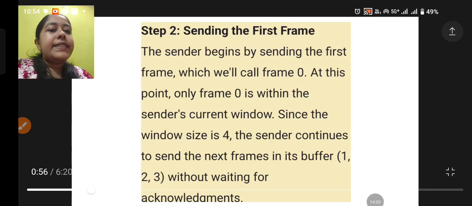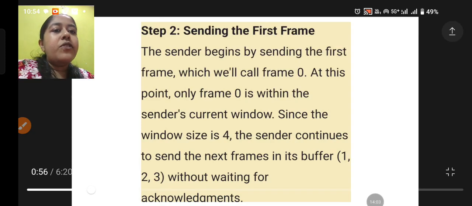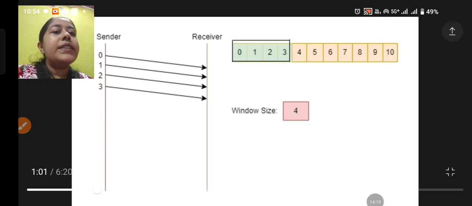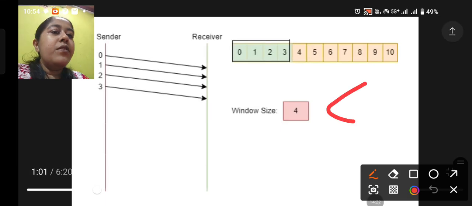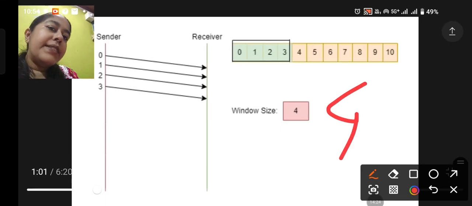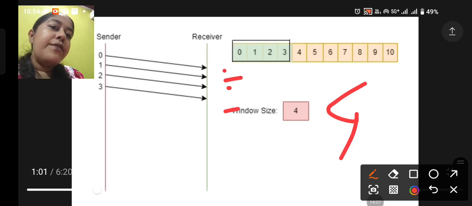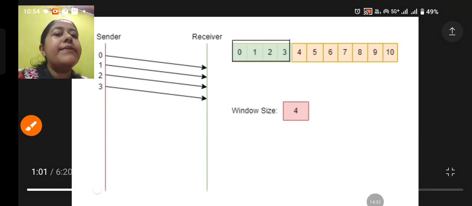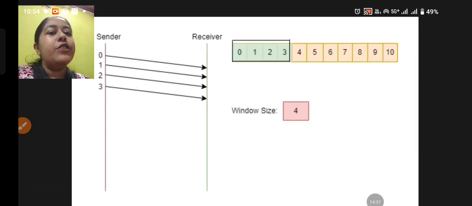What we were doing in stop and wait? We were sending and waiting for an acknowledgement for a particular time stamp. But here we are not waiting for any time stamp. Here we are just sending the frames. Here my sender window size is 4, and you can see after sending the first, second, third and fourth frame, 4 frames are sent without waiting for any acknowledgement. After we have sent the 4 frames, then we will be waiting for an acknowledgement. This is the sender window.